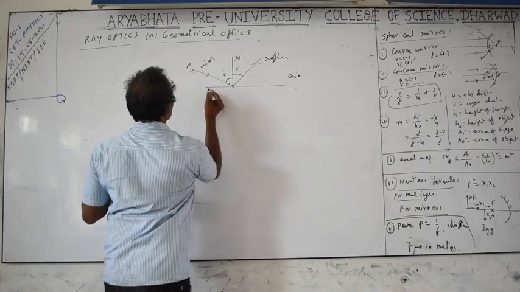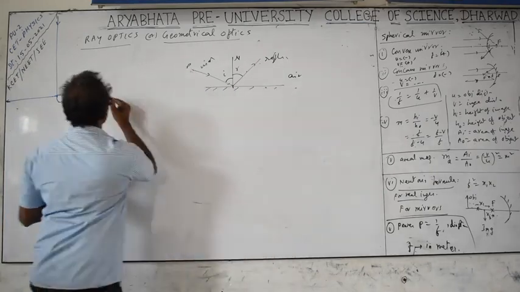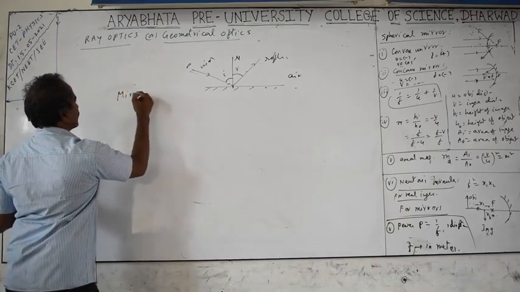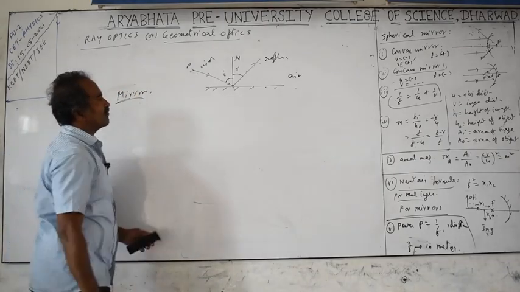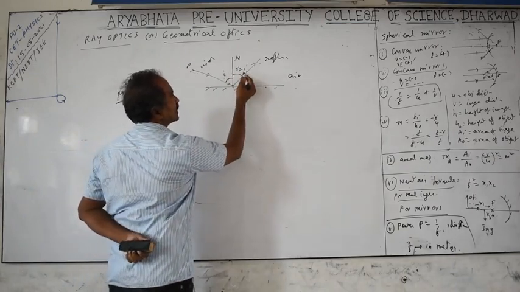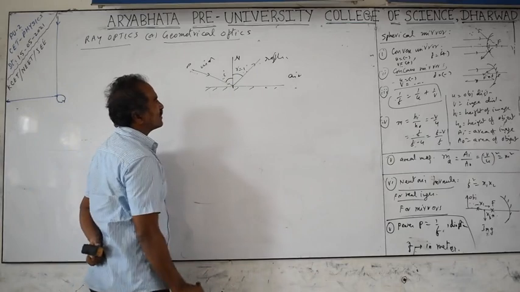Mirrors work on the principle of reflection. So now we are going to discuss mirrors. So i will be equal to r. If this is 20 degrees, this is also 20 degrees; 30 means 30 degrees. What is the angle of deviation?